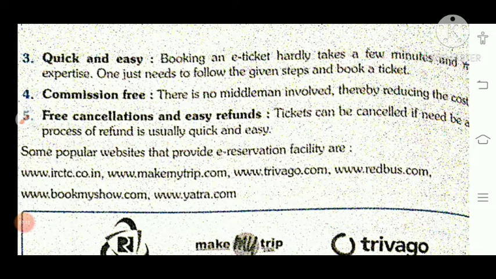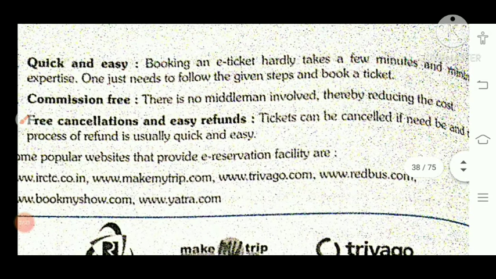Commission free. Children, you will check that there is no middleman involved between them. ठीक है, so reducing the cost is there. Suppose you have bought a ticket online and now you are not able to go, so free cancellation and easy refund policy they are having. You will go online in your account, cancel that ticket, and they will give you the refund in that account only. Online they can do all this task.